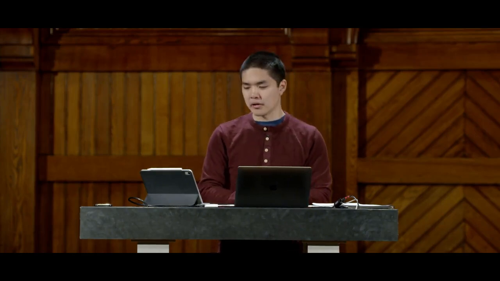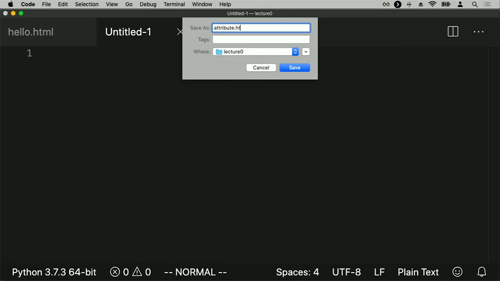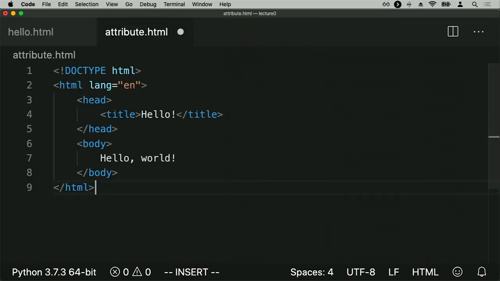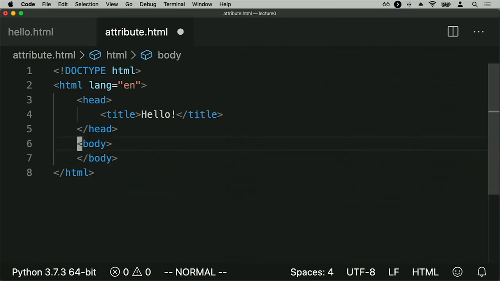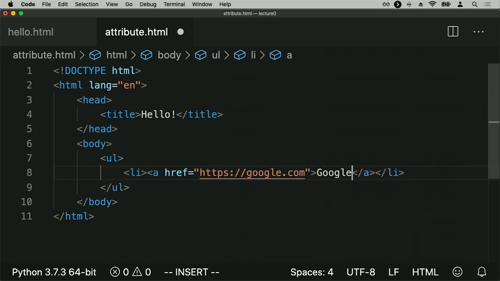So next up, we can begin to take a look at some of the other selectors that we have access to. One of those selectors might be something like modifying only on a specific attribute of a particular HTML element. So we can use the attribute selector for that. I'll create a new file called attribute.html, where here, let's go ahead and create an unordered list that's going to have a number of different links to various different websites. So here's a list item that is going to be a link to Google. So I'll link to google.com and say Google.